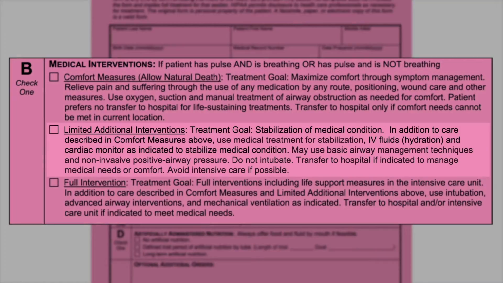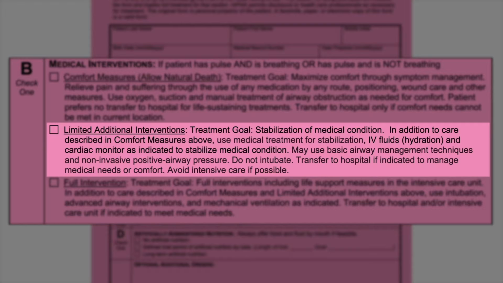An important difference between limited and full treatment is whether you are willing to be admitted to the ICU and possibly have a breathing tube inserted down your throat. If you do not want to be in the ICU or be put on a breathing machine for any length of time, you should select limited additional interventions.